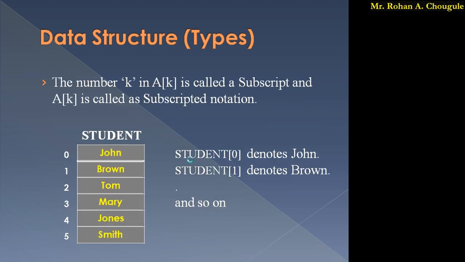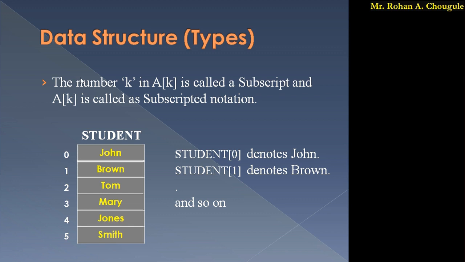Here we have one simple example. As I said, in an array we store a finite number of similar data types. If we see this diagram, this is an array by the name student. Student is the name of the array, and that array contains the names of the students. All the data we have stored, in this case, is of type string or character. So similar types of data are stored in this array.